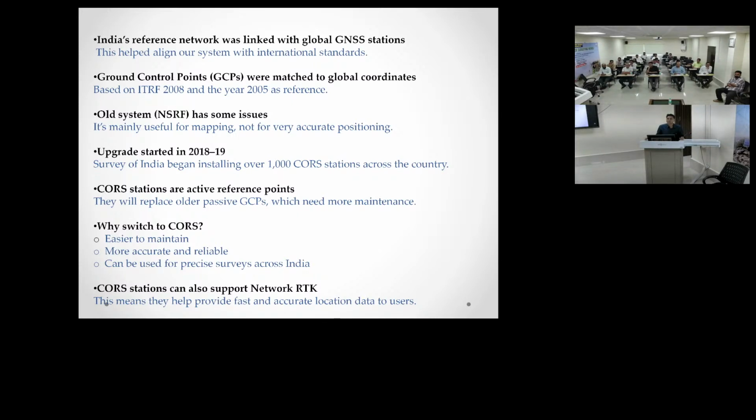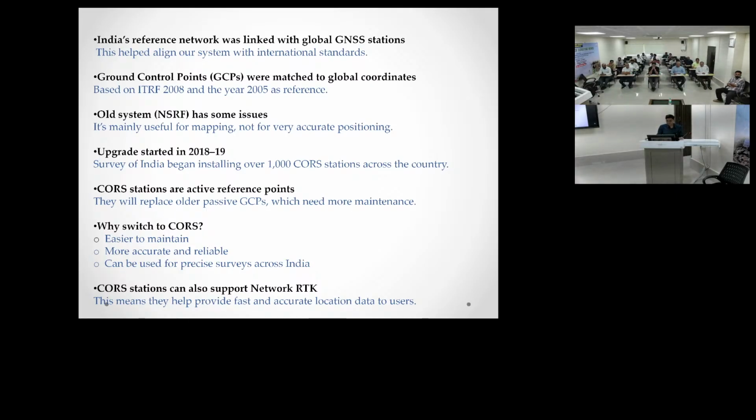Out of that, 40 have already been destroyed. Whatever GCPs we created in the years 2005 to 2010, most of them have been destroyed, because they are openly kept there, so they get destroyed. So to maintain that is very tough. So now we have prepared some CORS stations.